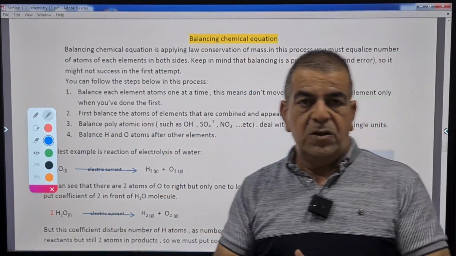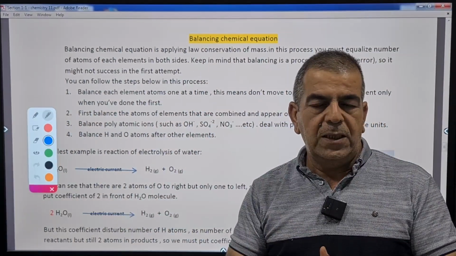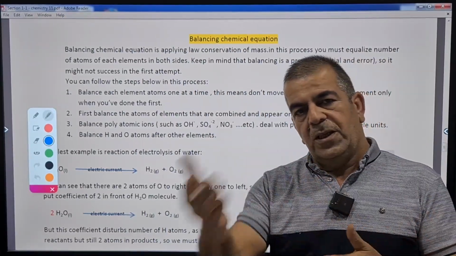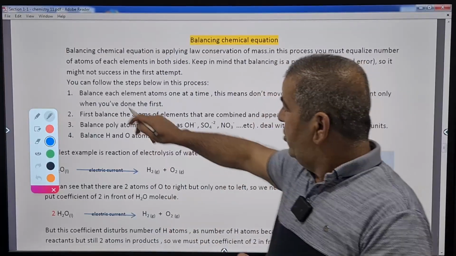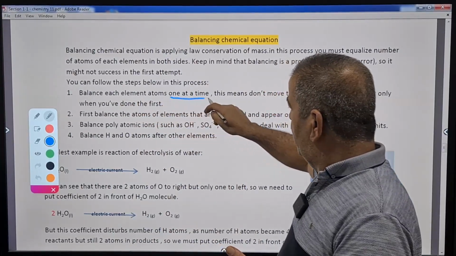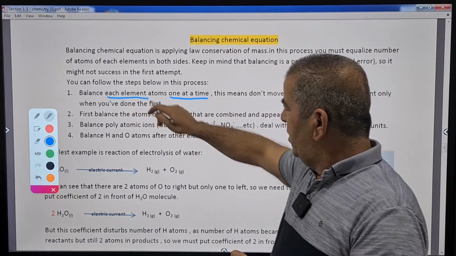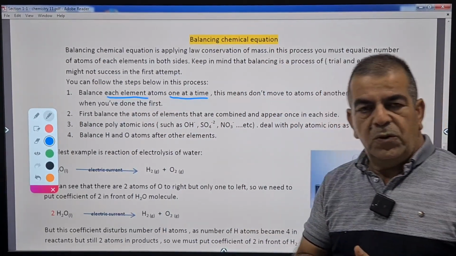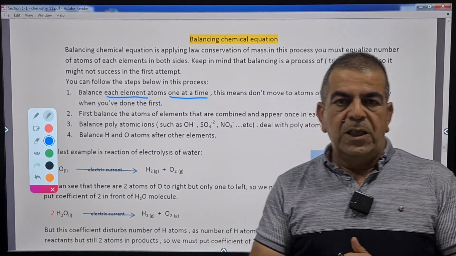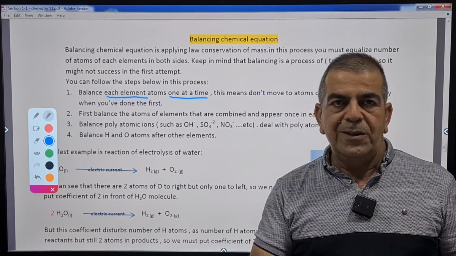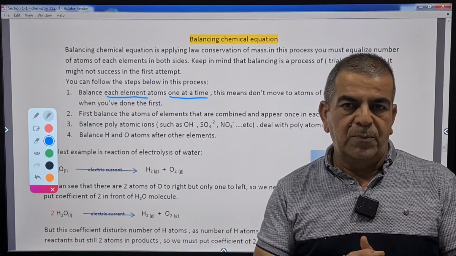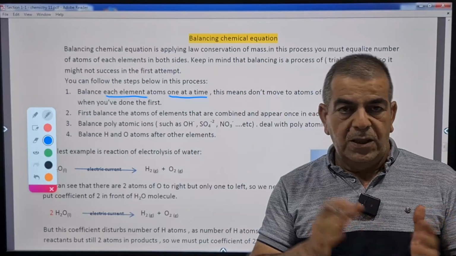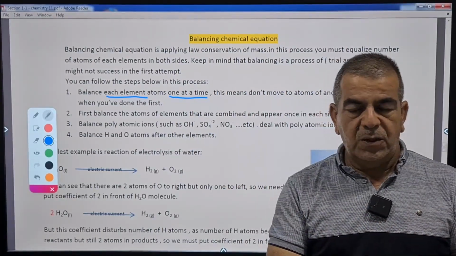We're going to balance atoms of one element each time, and later go to another element. So first thing, we balance each element one at a time, which means we don't move to another element until we balance one element. Second, with which elements should we start? If there are elements combined and appear once in each side, in reactants and products, we start with them.